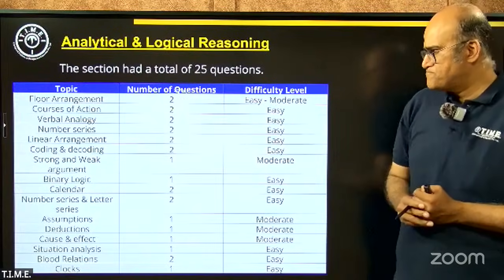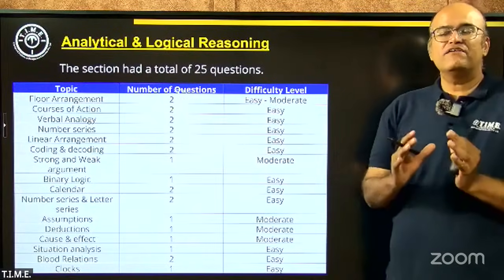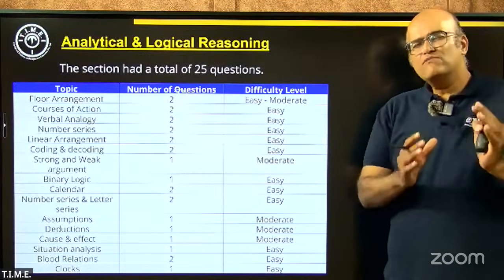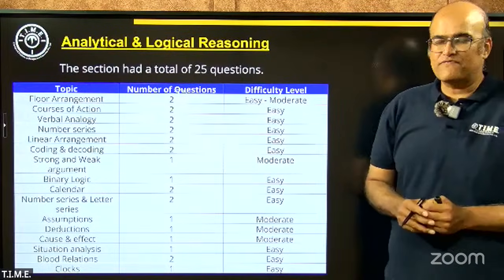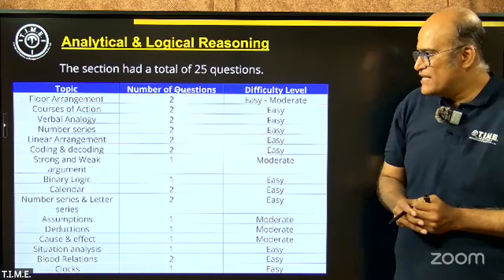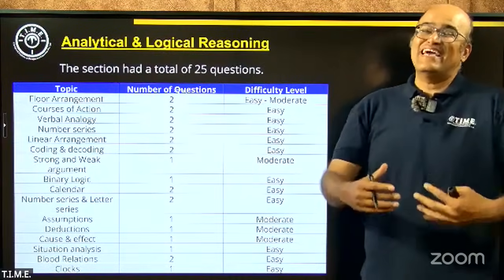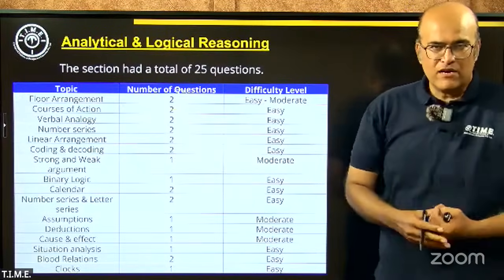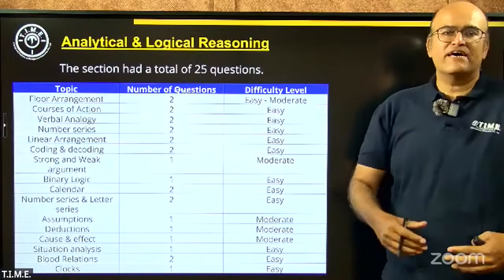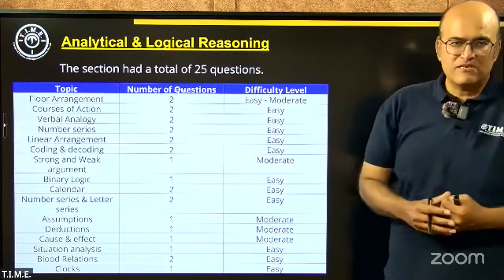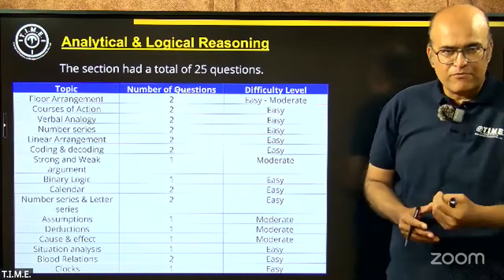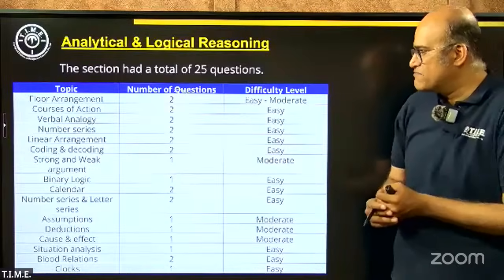Courses of action, these questions were very much straightforward, and anybody who had a little bit of an idea about how to deal with courses of action would surely have been able to deal with them very comfortably. In fact, there was one question which was also talking about ethical conduct, like what will be the ethical conduct in this particular scenario. And there was a scenario presented wherein a mobile phone was left by someone on a desk. And if you happen to find it, what should you do? What will be the ethical next step from your side? So it was a very straightforward, simple kind of question.